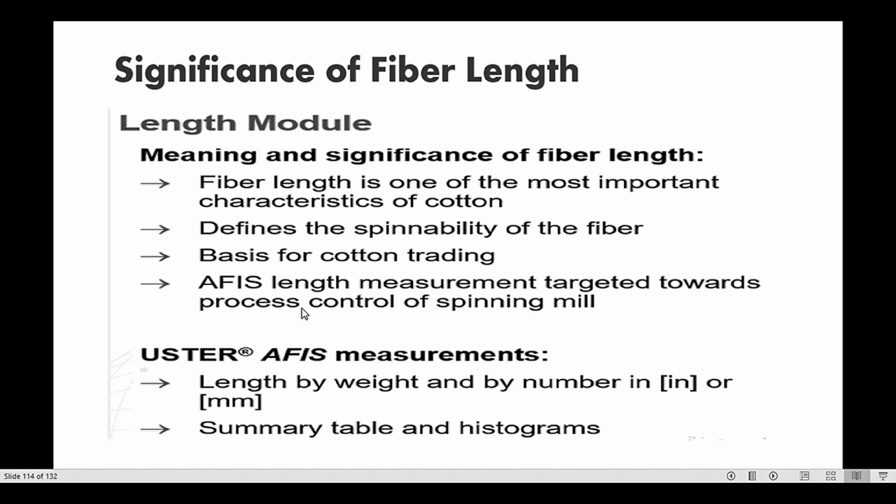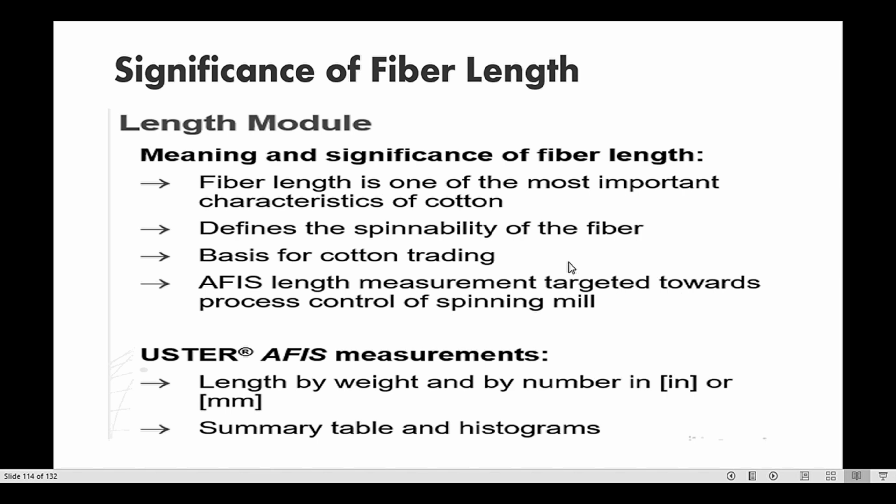AFIS, we can say, is the Advanced Fiber Information System, an instrument by Uster Technologies. AFIS length measurement is targeted towards process control of the spinning process in spinning mills. During the processing of fiber at different stages, AFIS testing is done to monitor the effectiveness of a process, whether the fiber length change is on the positive side or negative side.